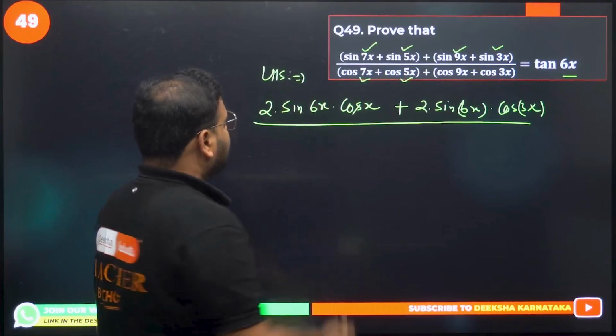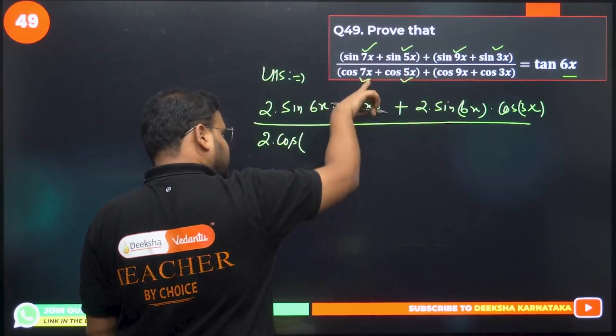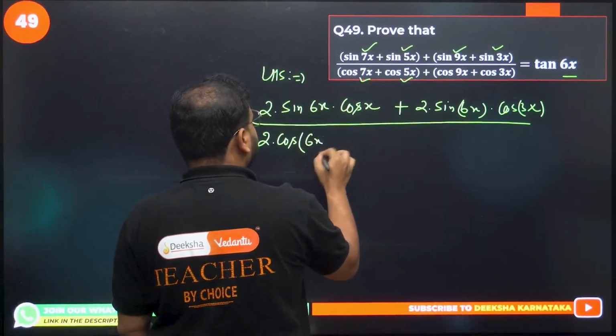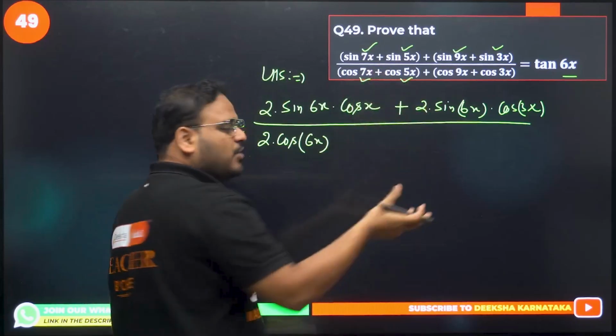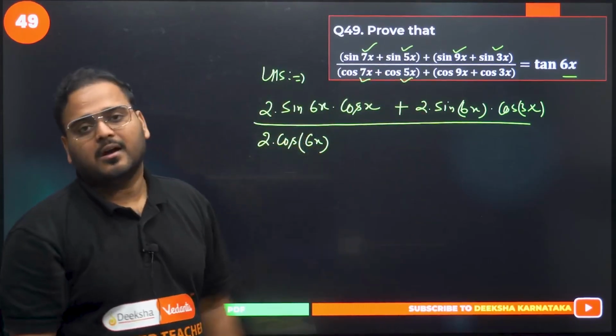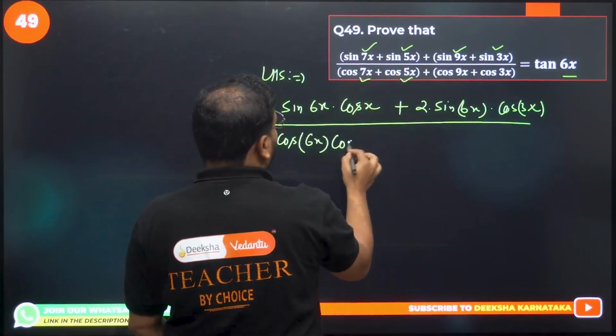Now the denominator. The cos A plus cos B formula is twice cos of the sum: 7x plus 5x is 12x, divided by 2 is 6x. Basically cos of (A plus B) by 2 and cos of (A minus B) by 2. 7x minus 5x will become 2x, so we have cos x.